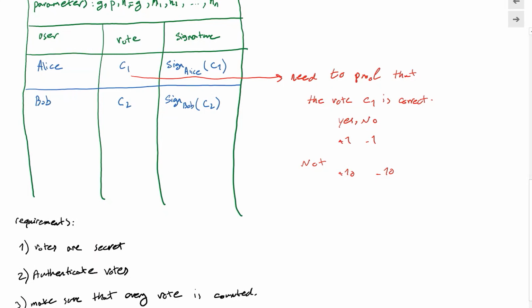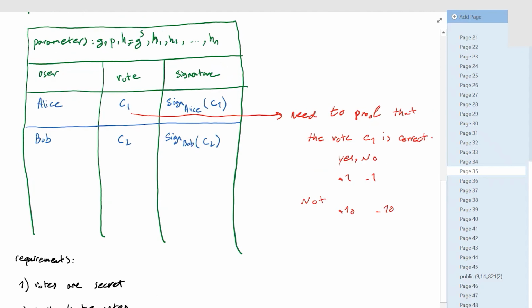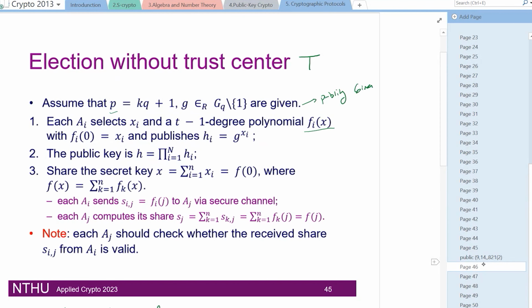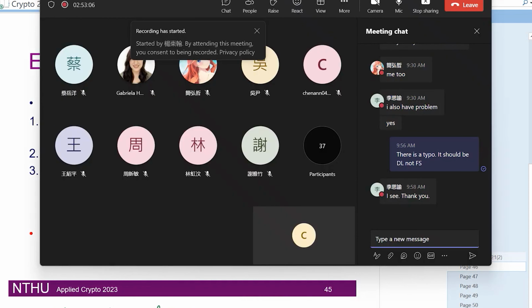All right, I think the rest of the lecture is just talking about blind signatures, and we are just going to skip them for this year. We don't have the time to go through them. I think you already have some idea of what blind signatures are, but nothing so important that we would have to spend time there. So we unfortunately missed them. But I am so glad that we were able to finish this election system. This is something that we always make sure we can finish every year.